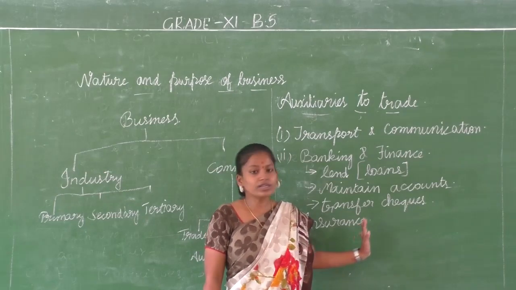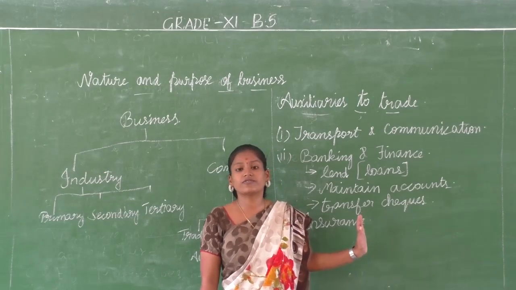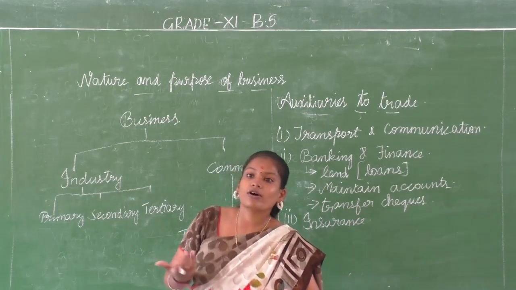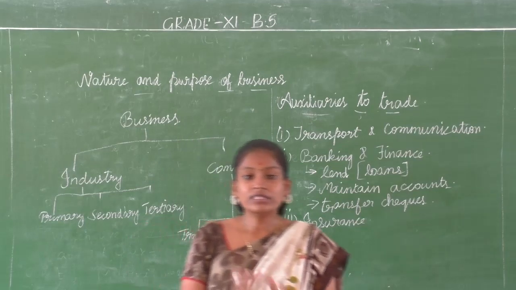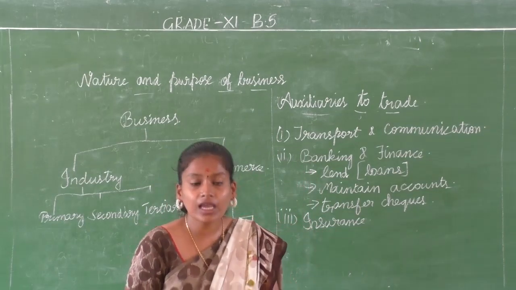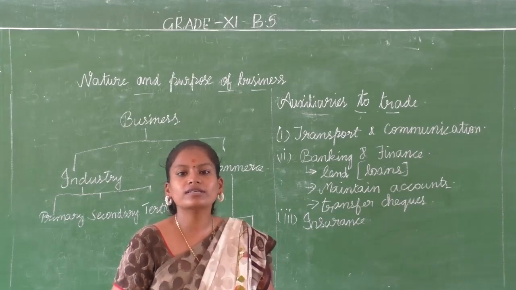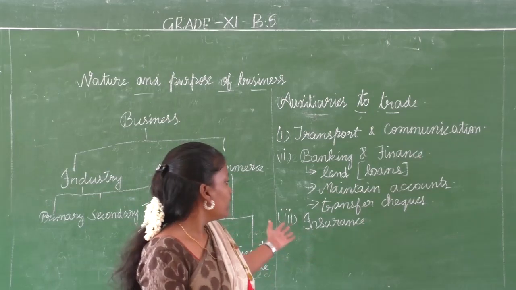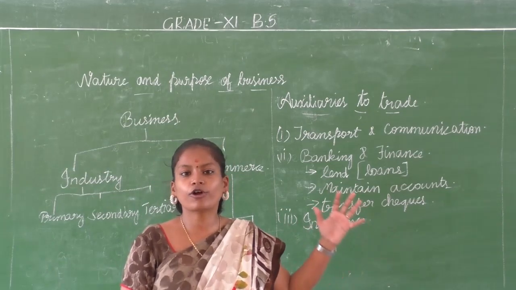So definitely a big business organization also needs insurance. Not only for the products, we need insurance facility for our employees also, because we have seen that employees are the biggest asset of the organization, right? Even though we have materials and everything, we should make sure that our employees are also safe in case of accidents or anything like that. We need to have some insurance policies for our employees also.